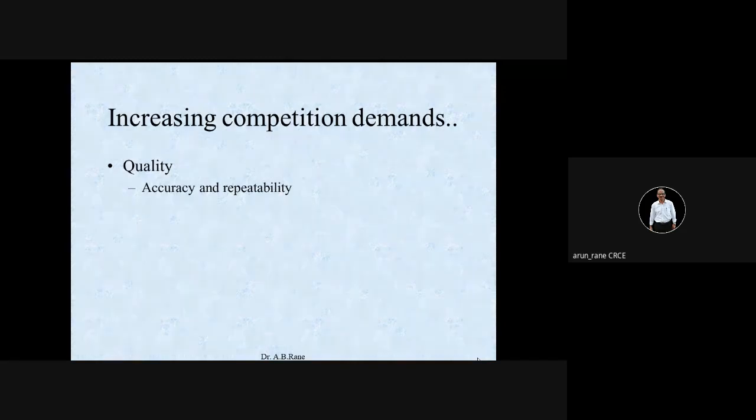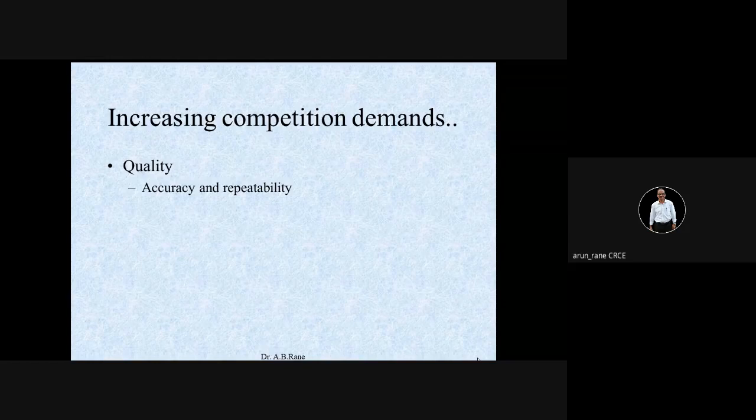Instead, I will prefer you score 7 pointers throughout the semester. That is repeatability. Instead of 20 microns, even 25 microns is fine if your product allows, but all the components should be within plus minus 25 micron. This repeatability you will get only in a CNC machine; in a normal conventional machine it is very difficult.